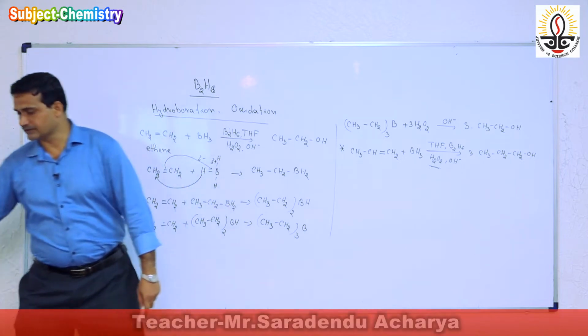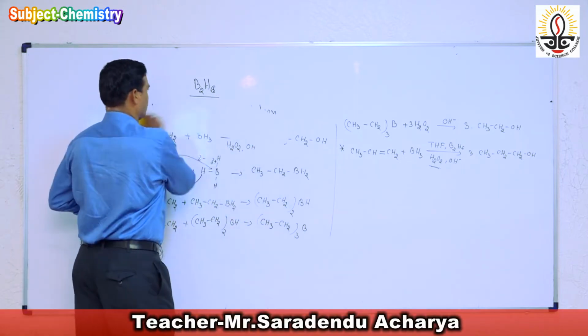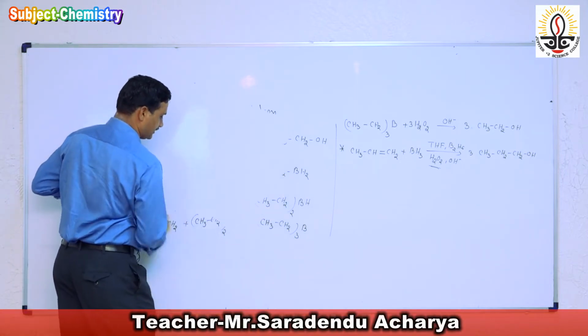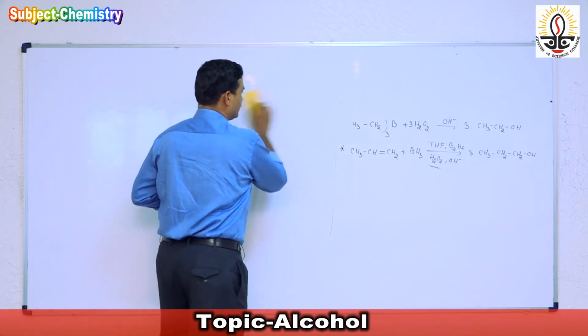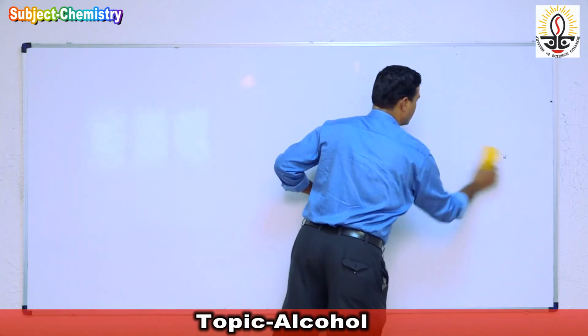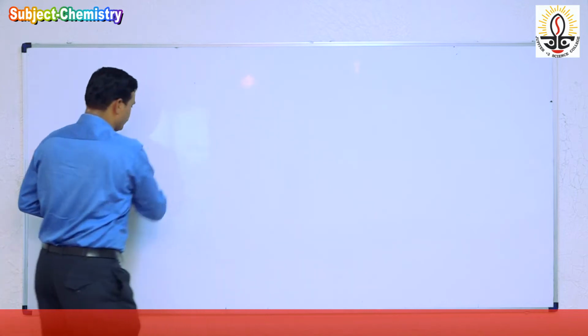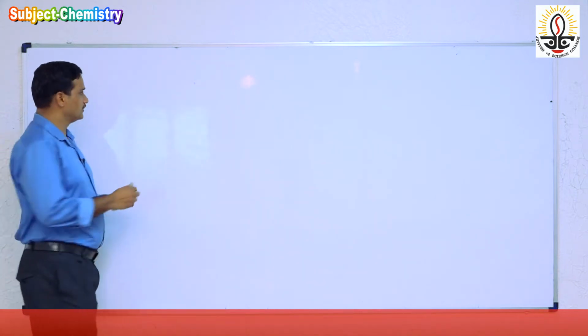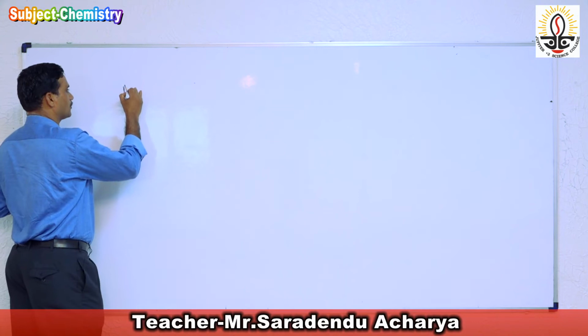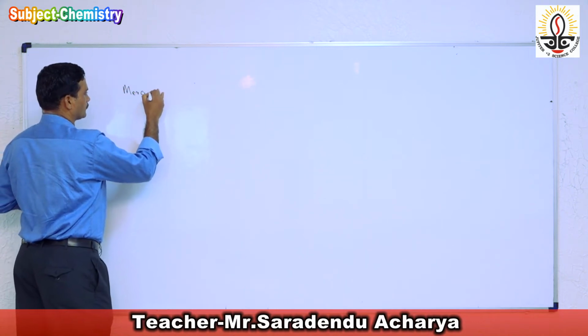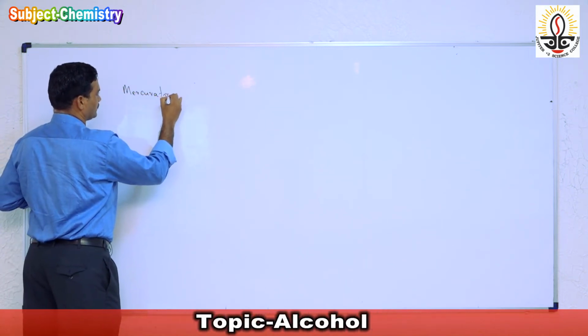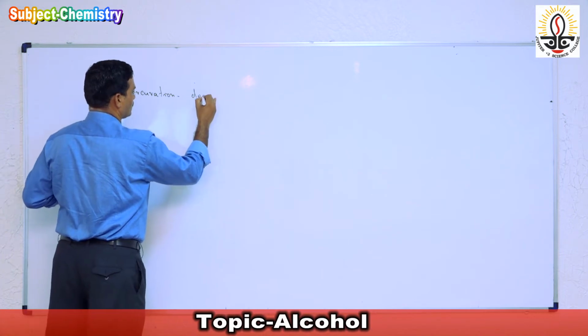The next preparation is oxymercuration and demercuration. So you will see how this reaction takes place.